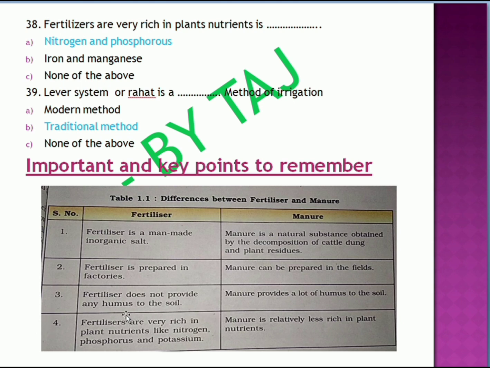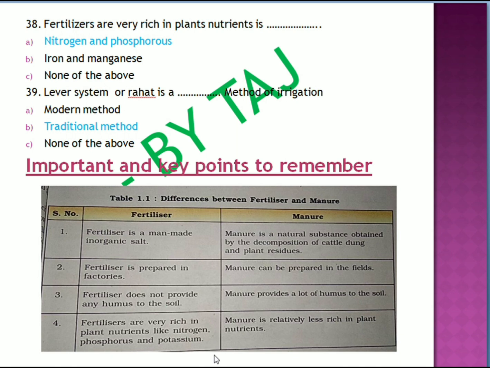Fertilizers do not provide any humus to the soil. So you have to remember, these fertilizers will not provide any humus, but the manure is going to provide humus to the soil. That's why excess use of fertilizers will pollute the soil as well as the water. Fertilizers are very rich in plant nutrients, like I have already said, plants require nitrogen, phosphorus and potassium.